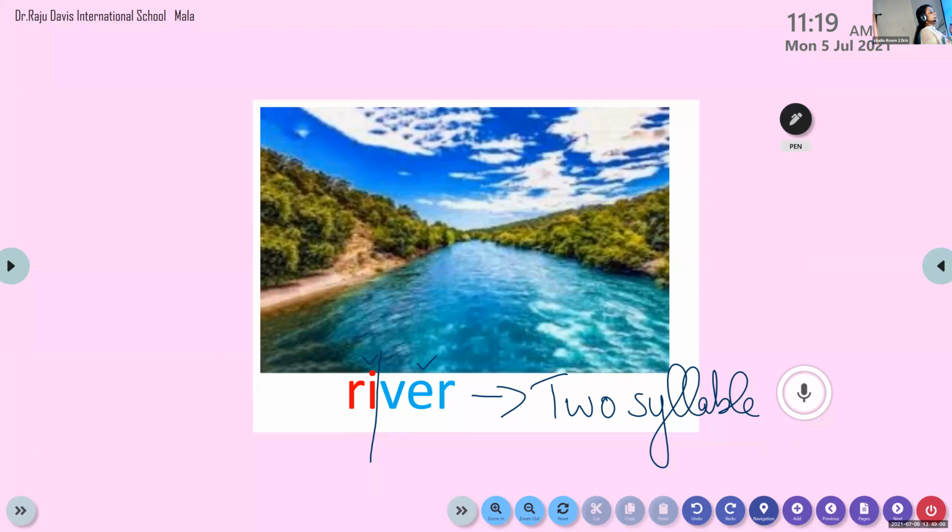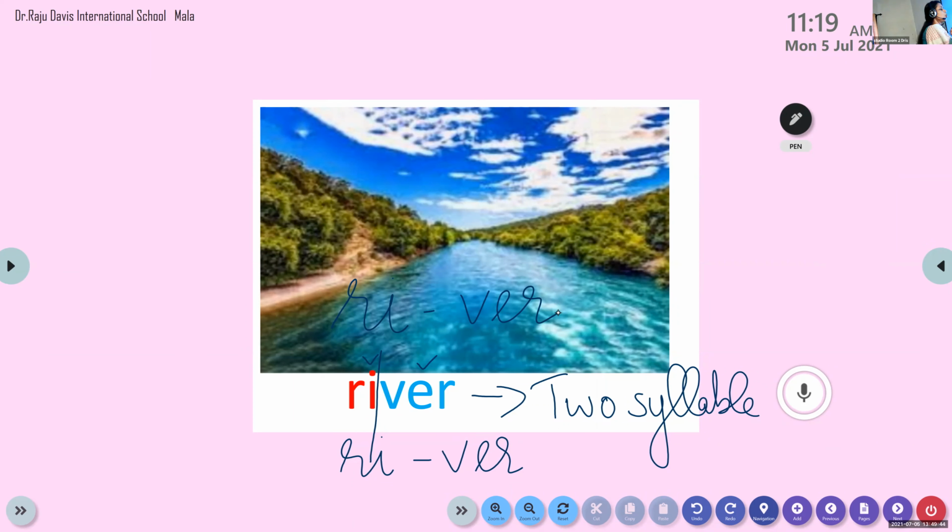Now we are going to syllabicate this word, so it'll be easier for us to learn the spelling. Ri-ver. Is that clear? If we learn the spelling like this, it'll be easier. So which letters do you have to write? R-I, V-E-R, river. How many syllables are there? There are two syllables in this word according to the vowels. There are two vowels in it, so we can divide this word into two syllables.